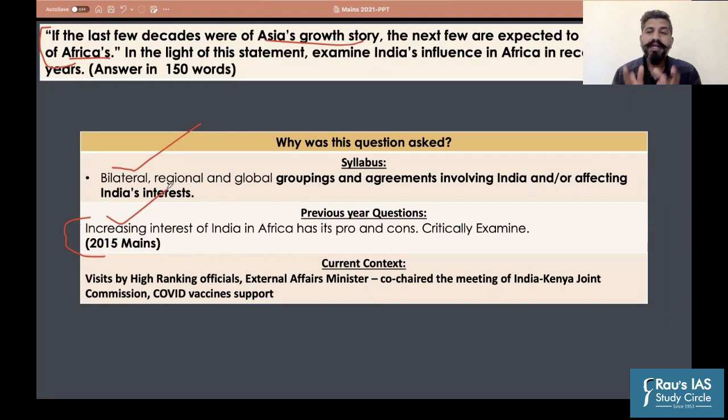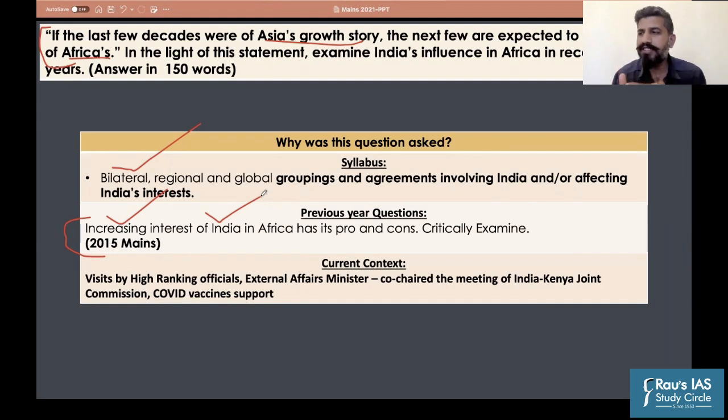If you remember, in 2018, the Indian Prime Minister went to Africa, to Uganda, and he addressed the Parliament of Uganda. And that was a reference to Chinese debt trap diplomacy. And there he had outlined 10 principles of India's relations with Africa. So that is why it was continuously in news, right? We have been focusing on that. Plus, we already had this thing of a previous year question that has been asked related to Africa. Fine. That is why this needed to be prepared well.